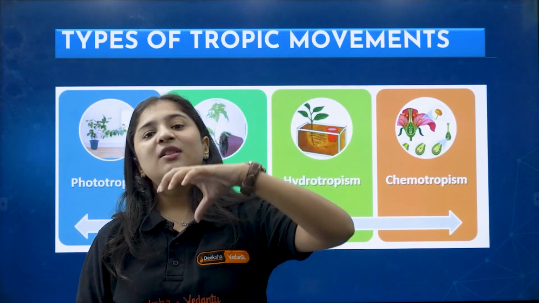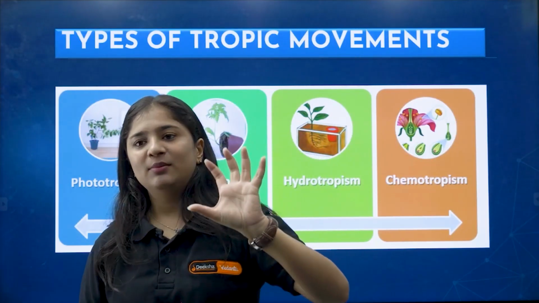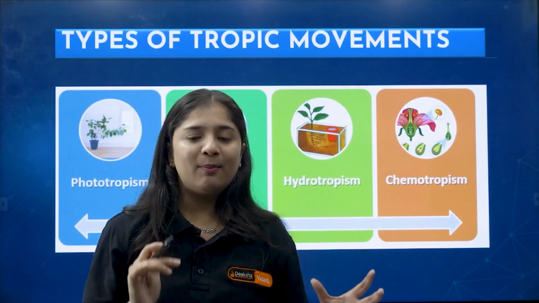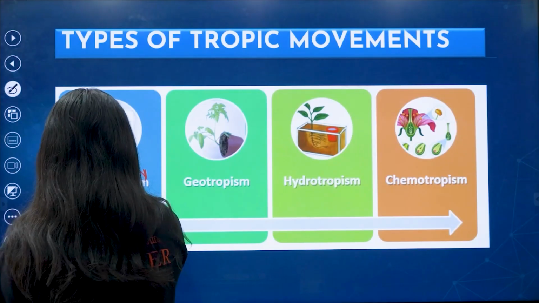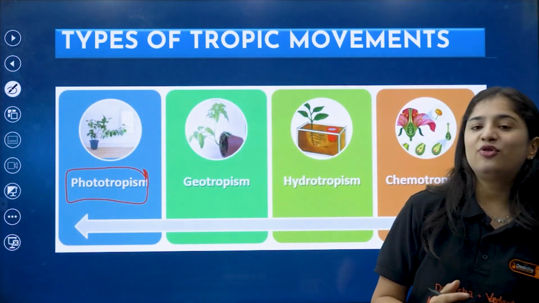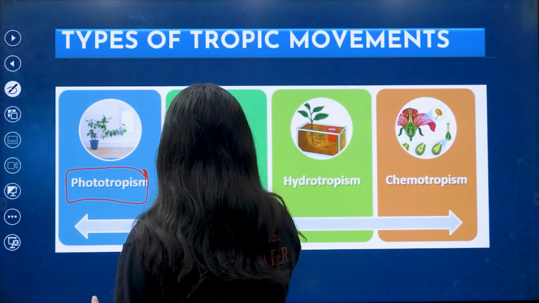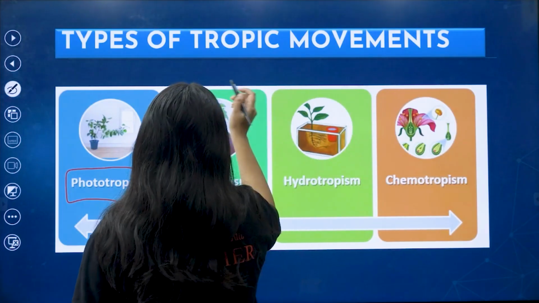This kind of movement we call phototropism: the plants respond to the sunlight falling on them, they go towards the sun, and the growth is also happening. So that is called phototropism. Coming to geotropism, what is this geotropism? Geo is nothing but earth. So they grow towards the earth. That means, so this is the plant.